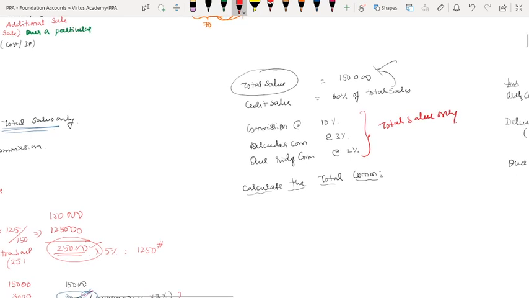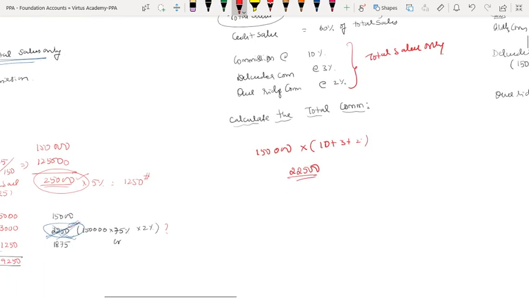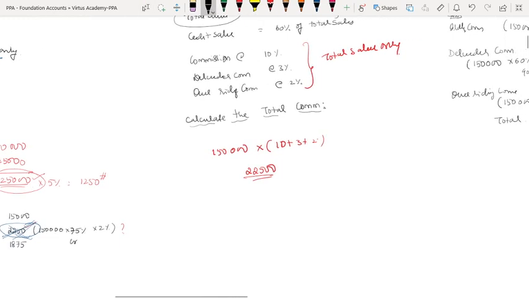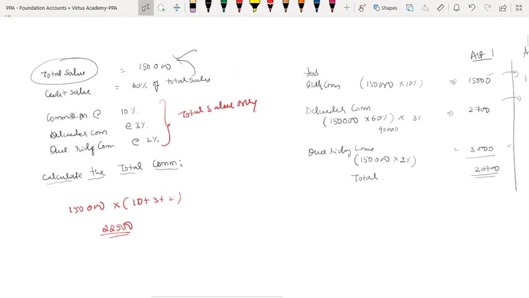Total sales only. So either you show it split-wise or the other way: 1,50,000 into 10 plus 3 plus 2, that is 15%, which amounts to 22,500. So the computation: ordinary commission on total sales is 15,000.